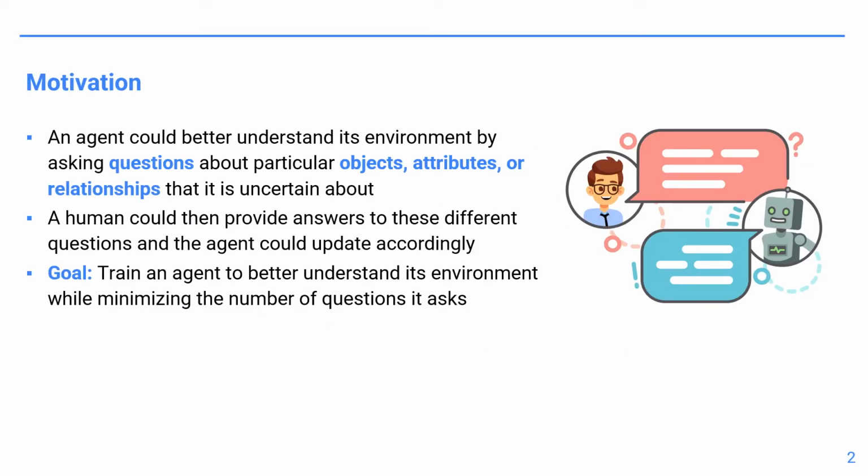In this paper, we incrementally train an agent to ask questions about a scene to better understand the scene's semantics. This could include asking questions about particular objects, attributes, or relationships within the scene that the agent is uncertain about. A human annotator could then provide answers or labels to the questions, and the agent could update accordingly. In short, our goal is to train an agent to better understand a scene while minimizing the number of questions it must ask a human annotator to answer.